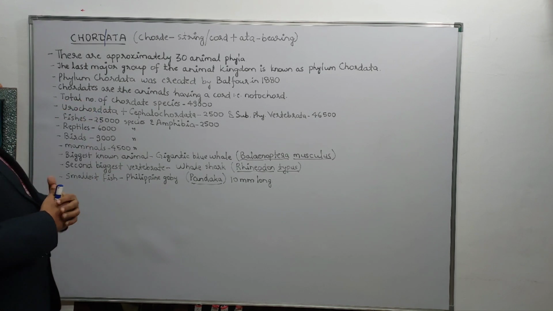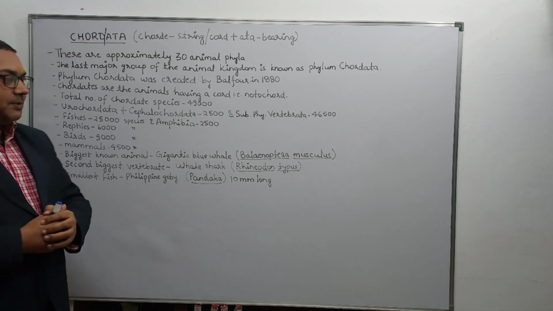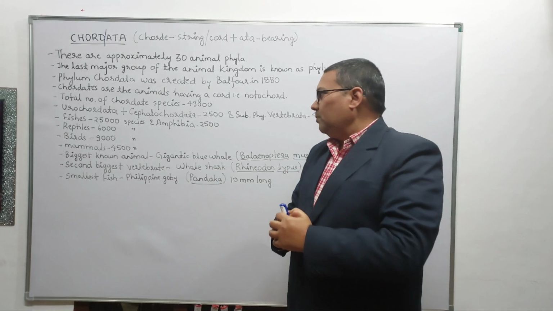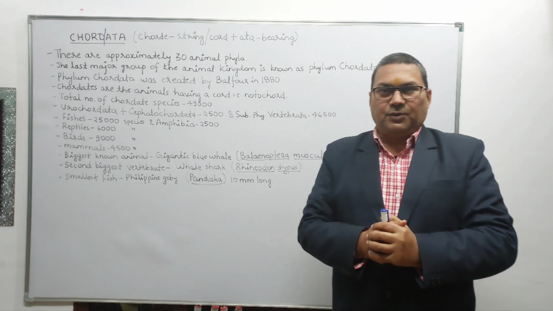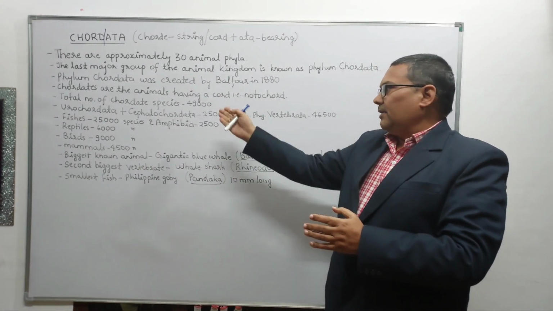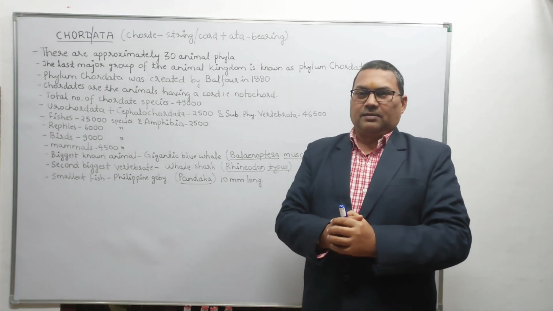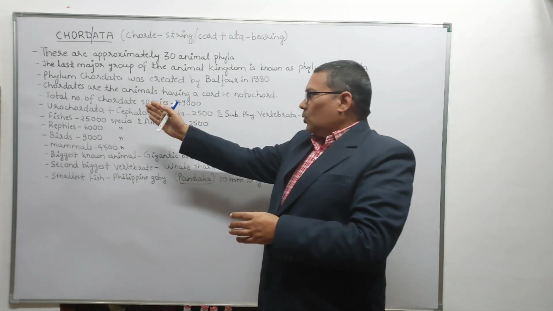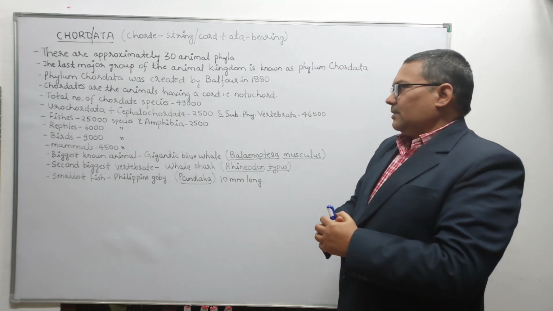Now the total number of chordate species is 49,000. It is a very small group if we compare the number of species with the non-chordates or invertebrates, because among the invertebrates, arthropods and insects, we have a large number of animal species, whereas the total number of chordate species is just 49,000.